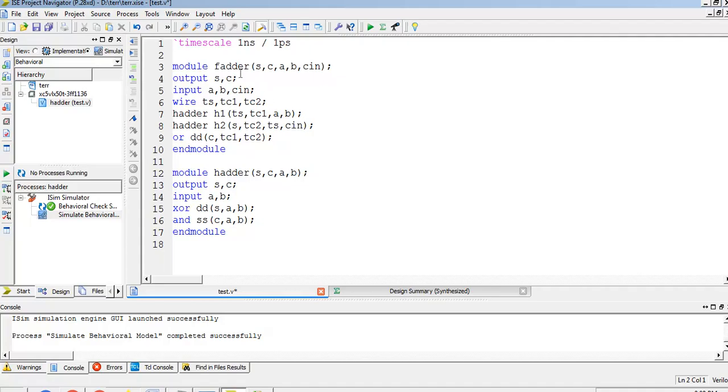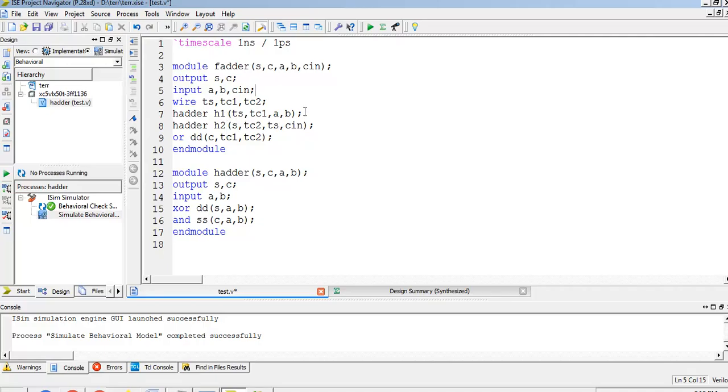The full adder gets 3 bits, A, B and Cin. These are all the 3 inputs. It generates 2 outputs, sum and carry. So outputs are declared as sum and carry, and A, B and Cin are declared as the input. Now you can see that the half adder coding is invoked twice. The module name of the half adder is given as H adder, and here the H adder is invoked 2 times.